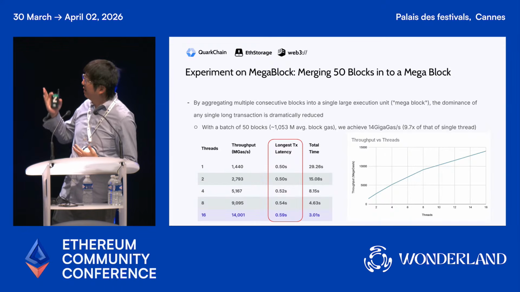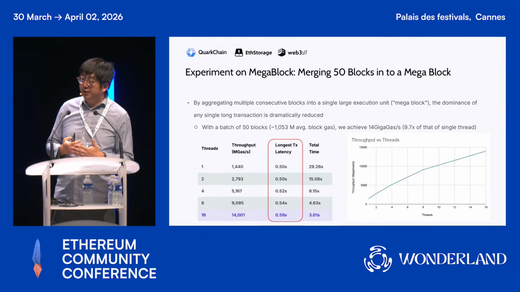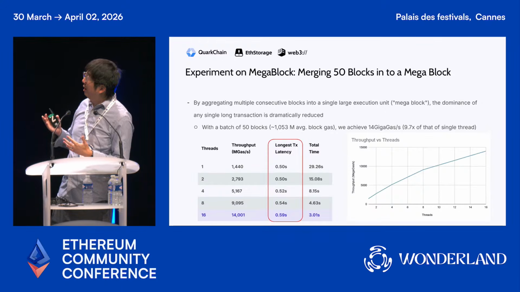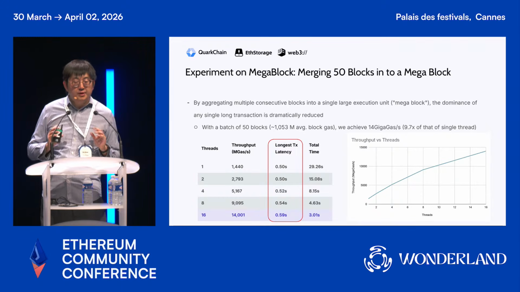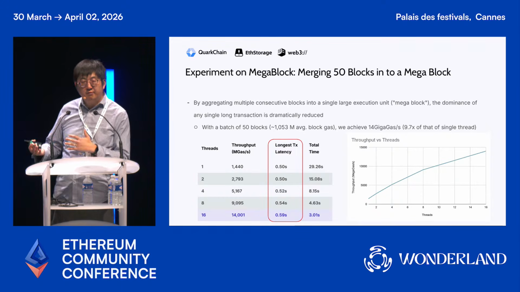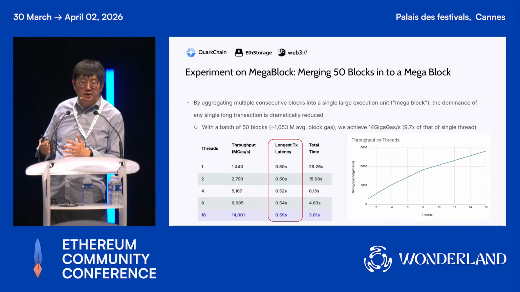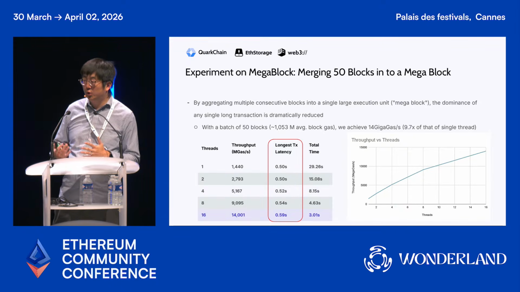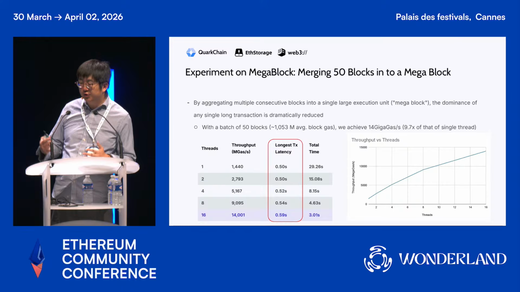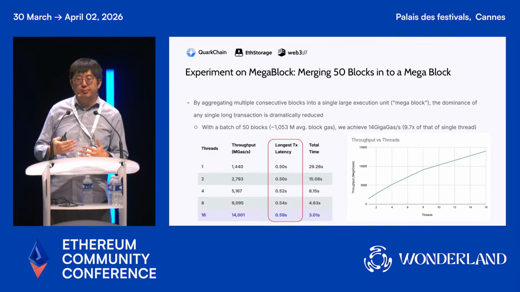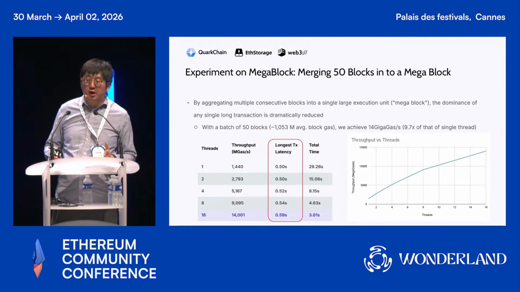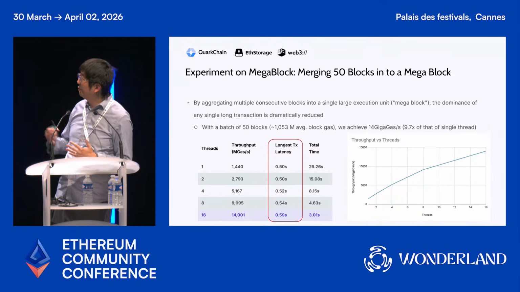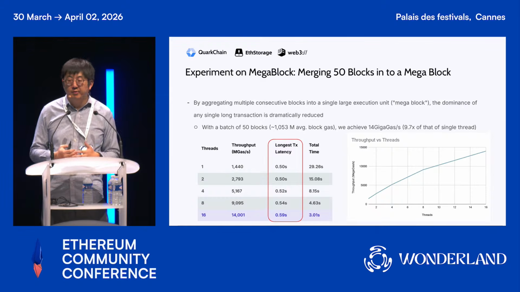And this gives us really encouraging numbers. We merge 50 mainnet blocks to simulate the mainnet execution, and after that, for example, with a 50x or 100x gas limit increase by merging these blocks, we are scheduling all this parallelization among these 50 blocks rather than a single block, which shows almost linear scaling in terms of the number of threads.